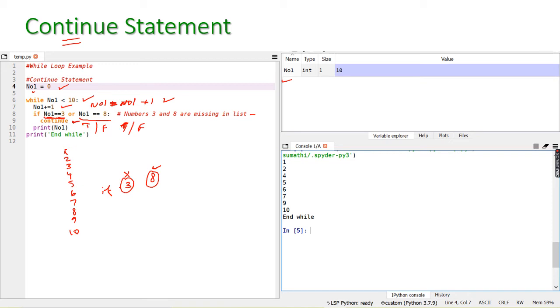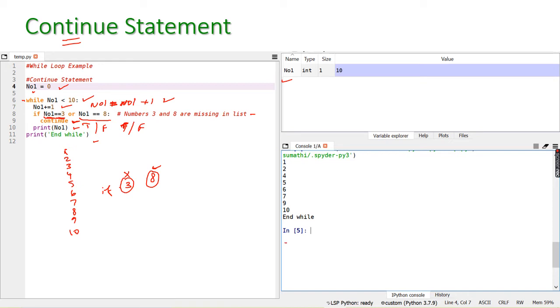Continue means the control will go to the while loop again. After that, print the value of n1, then end of while loop. Now let us see how this program is being executed. After running, we will get this particular result. This is the control output of this one.